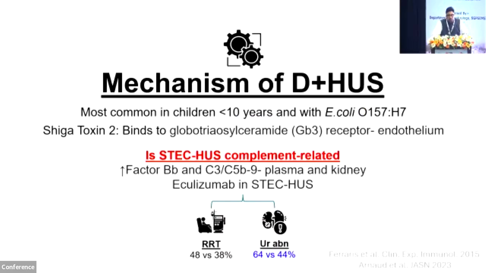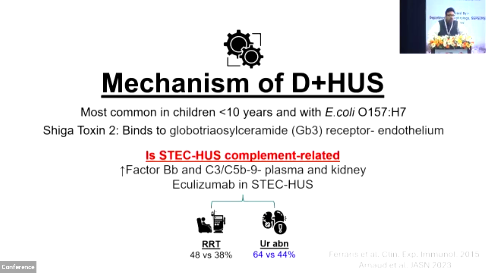Coming to the mechanism of D plus HUS, it's the most common cause of TMA in those less than 10 years of age, associated with E. coli O157:H7 or Shigella dysentery. It is because of Shiga toxin 2 binding to Gb3 receptors on the endothelium and activating the complement cascade and the coagulation cascade. Another important aspect is emerging evidence that this may be complement related. The plasma of these patients is rich in complement factor B and membrane attack complex. And there is also deposition of C3 and C5b-9 in the kidney biopsy of these patients.